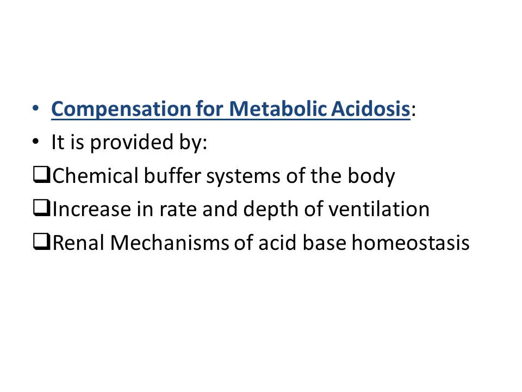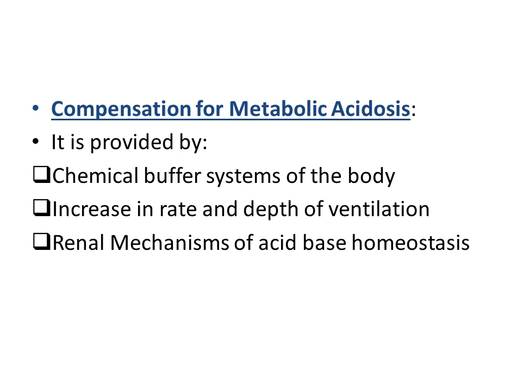So now I am going to discuss the different compensatory mechanisms that come into play when metabolic and respiratory acidosis happen. So what is meant by compensation? Compensation means that the body tries to bring the pH back to normal through different mechanisms that we have discussed in detail in the previous lectures.